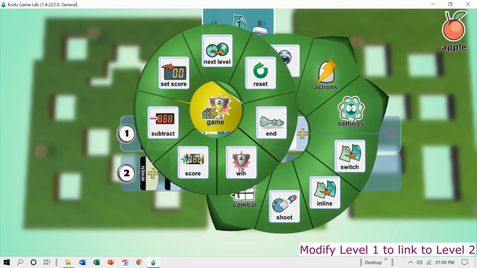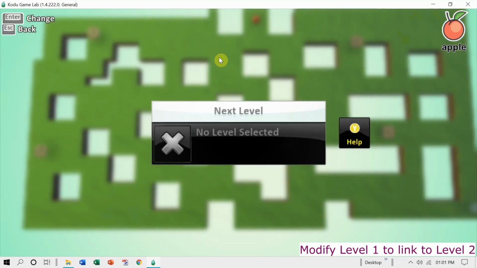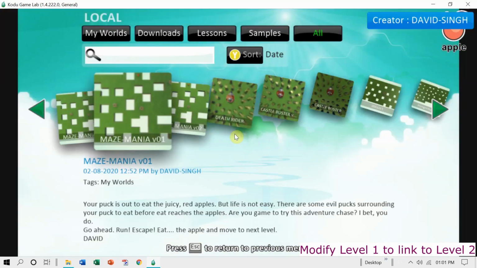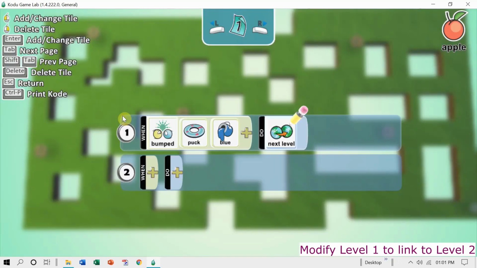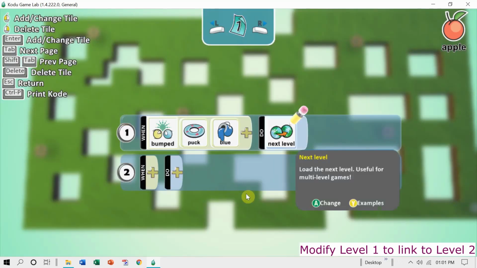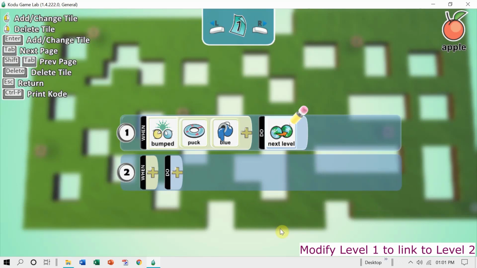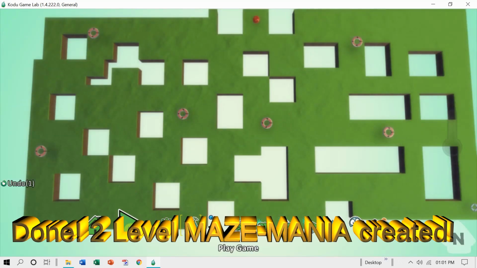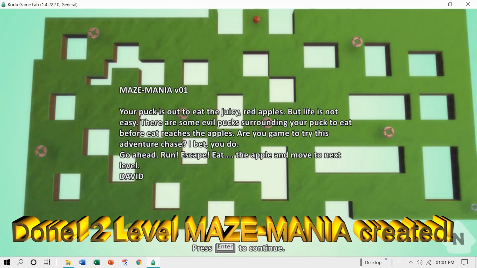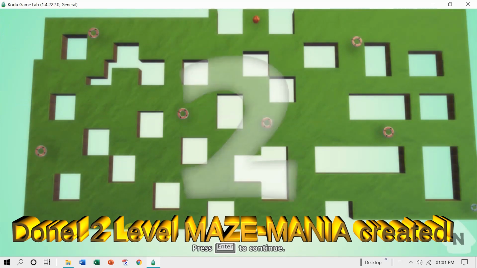In next level, I click on this box, no level selected. It will take me to the games list, and I select second version. Done. So version 1 is connected to version 2, and this is done. The 2-level MAZE-MANIA game is created by you. All you have to do is play and enjoy. Try this out and have fun.